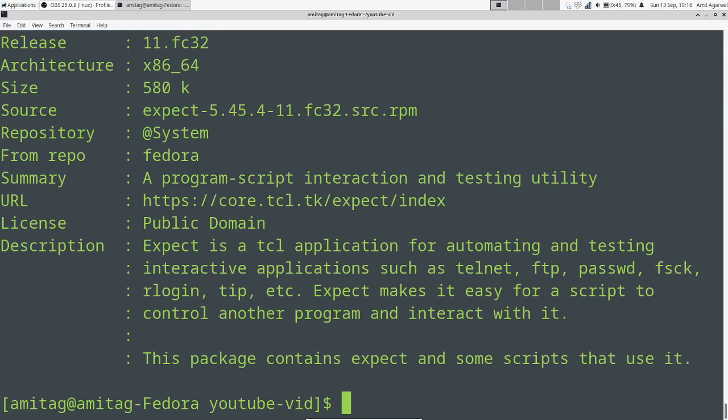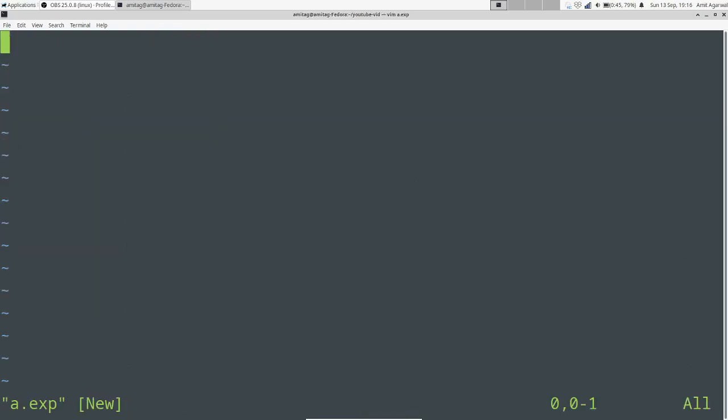The way expect works is it is basically automating the interactive nature of any program. So if I have to write an expect script, let's say a.exp, then I will start it with my hashbang /usr/bin/expect, and then spawn ssh test@localhost.